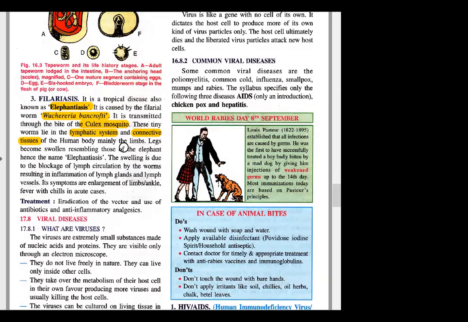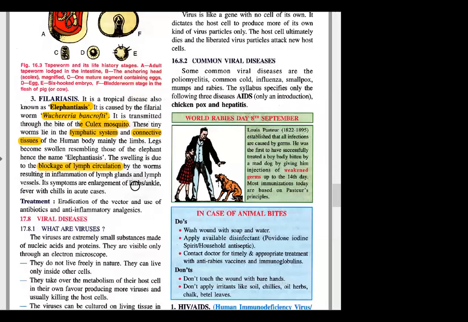Here Wuchereria affects the lymphatic system and connective tissue of the human body, and it affects mainly limbs. We have seen the photos, right? In filaria, the whole limbs, like legs, groin portions, sometimes hands, but mostly it is observed in legs. Legs become swollen like elephant legs. That's why we call it elephantiasis. It is a very huge swelling, literally like an elephant. And the swelling is due to what? Due to blockage of lymph circulation.